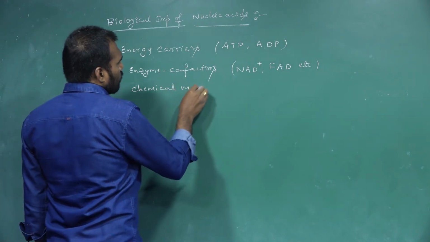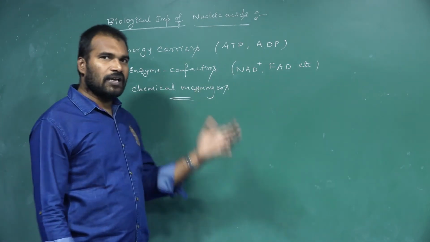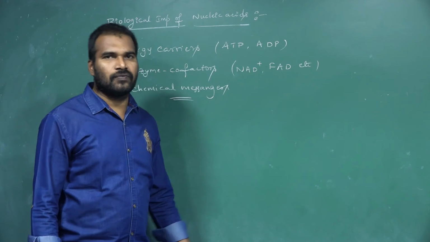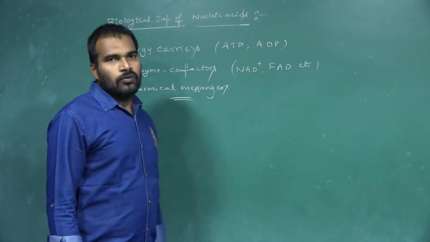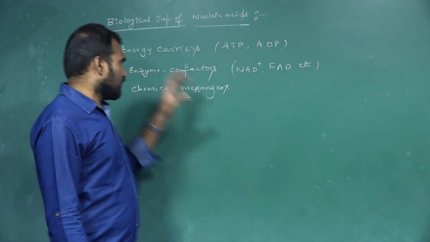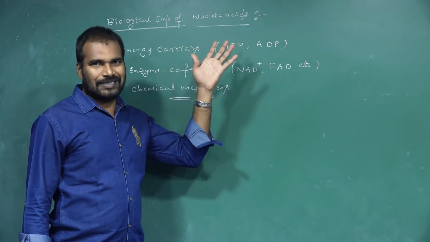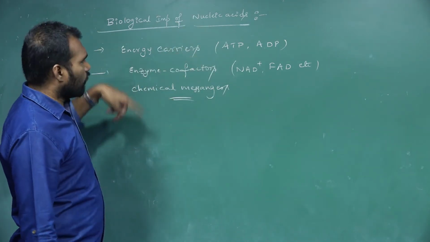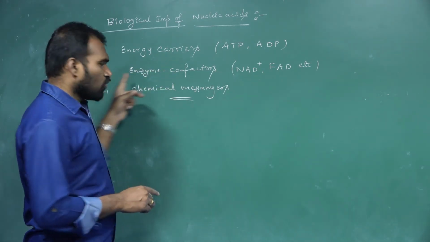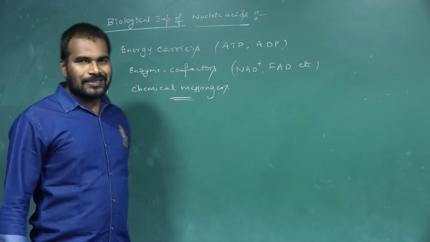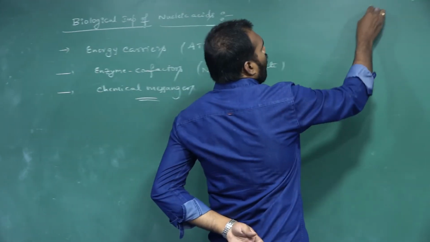Next one, it also acts as what? Chemical messengers. These nucleic acids also act as chemical messengers to transfer the message from one place to another place in our body. So these are three other important roles. Along with acting as nucleic acids, these nucleic acids also perform these three roles: one is they act as energy carriers, they can act as enzyme cofactors, and next they also act as chemical messengers.